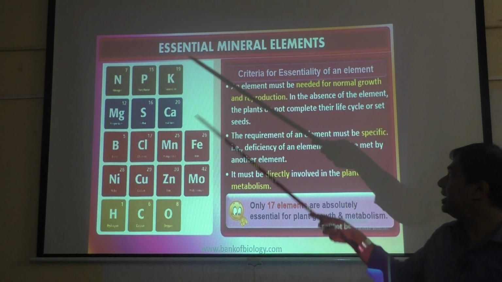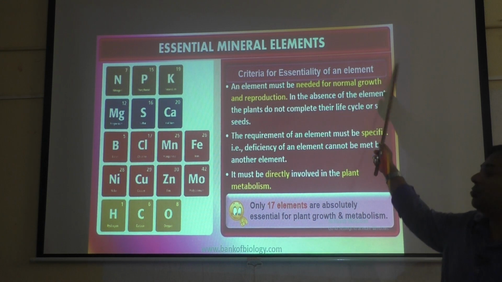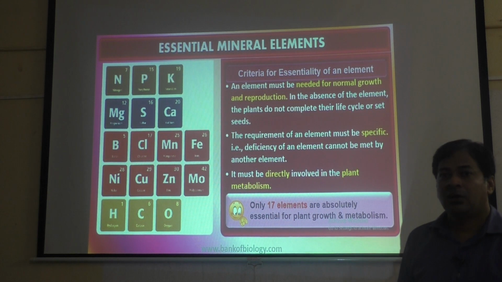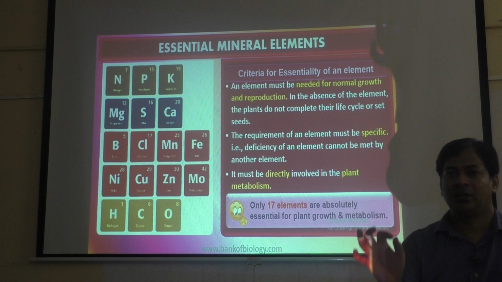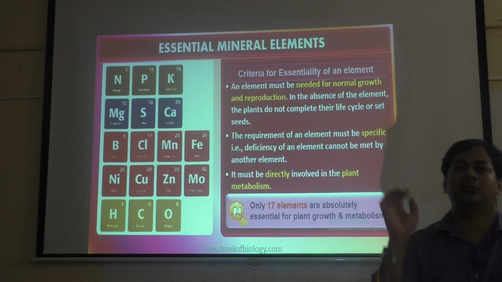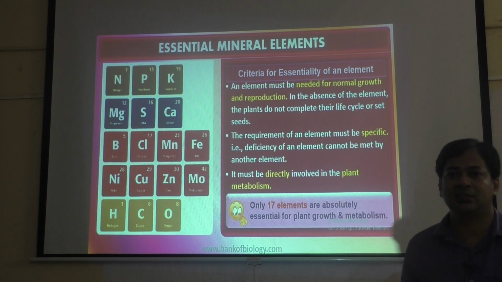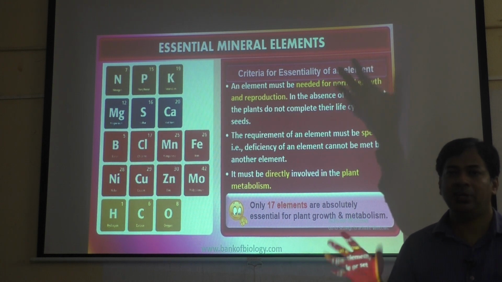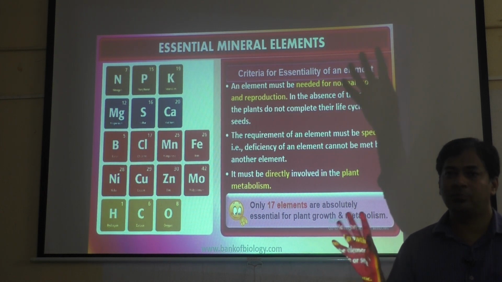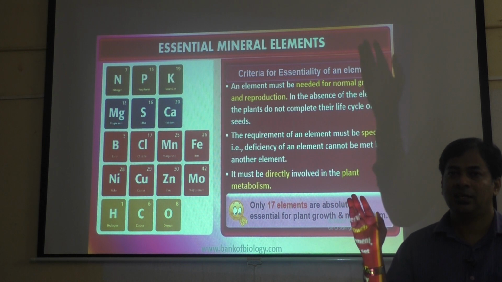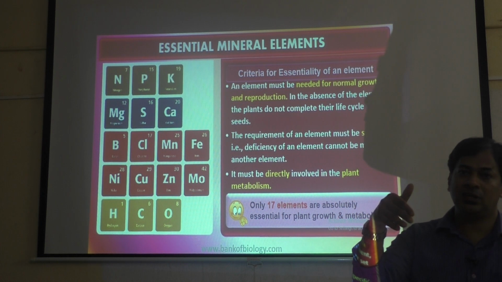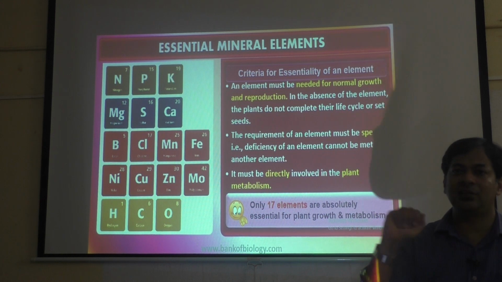The meaning of the heading criteria for essentiality of mineral is: on what basis or for what reason is that mineral required by the plant. For these three reasons. First, if that mineral is not there, no growth, no reproduction, no life cycle completion, no seeds. Then if one mineral is not there, in place of that mineral you cannot give other minerals.